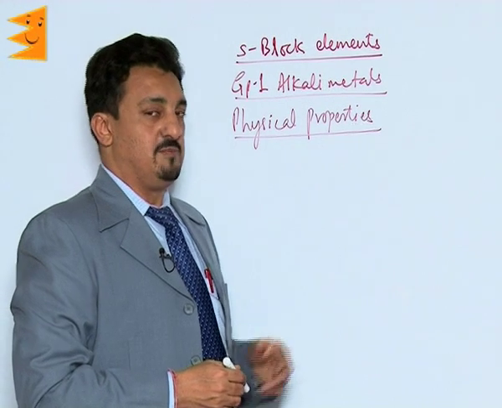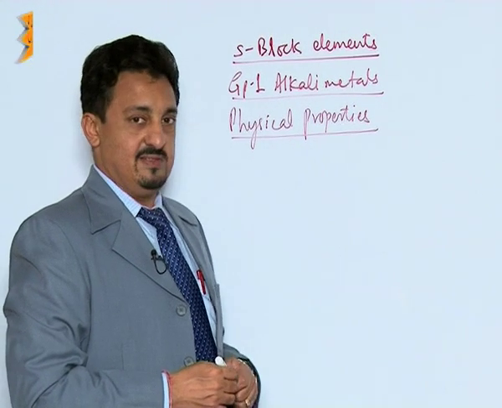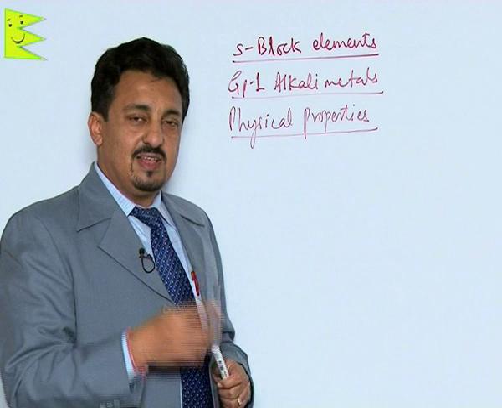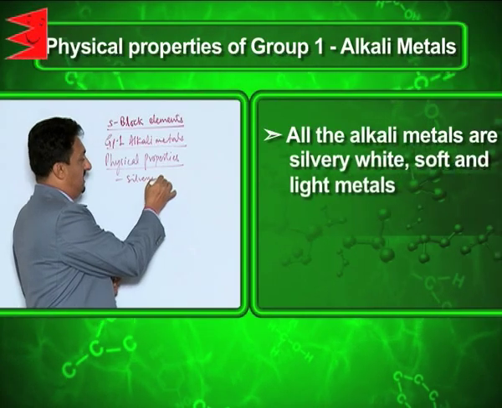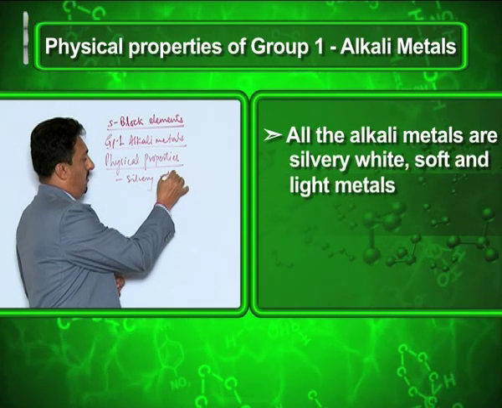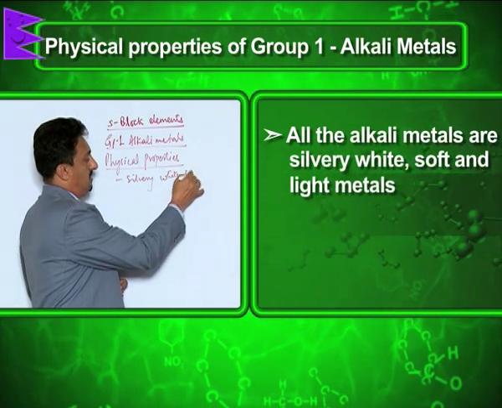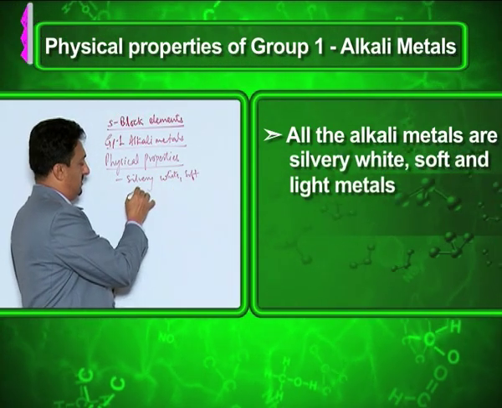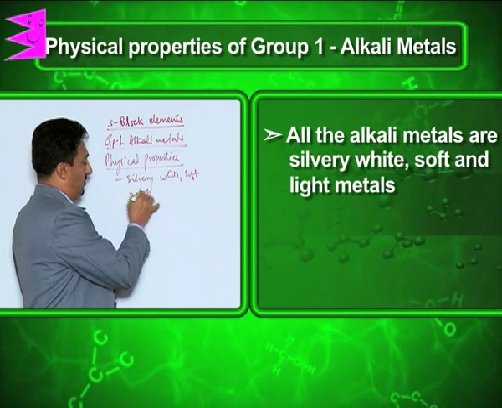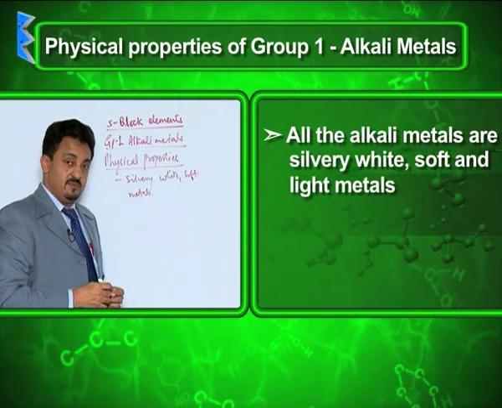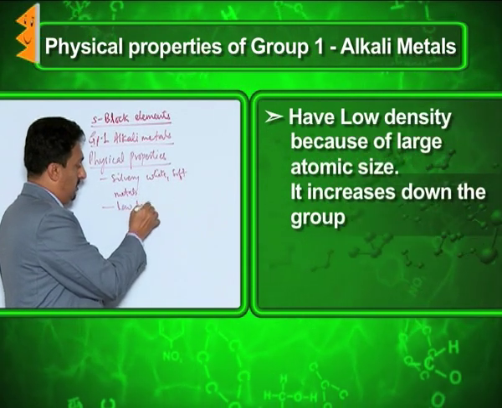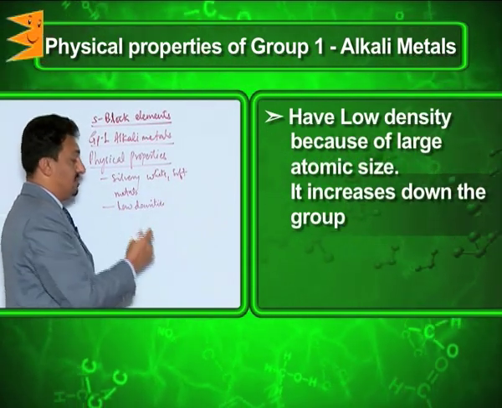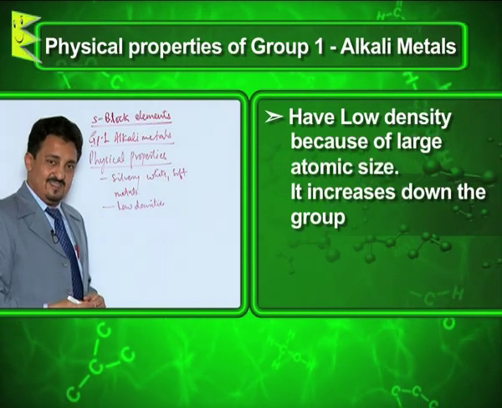Now let us see the physical properties of alkali metals. All alkali metals are silvery white, soft metals. Remember, they have very low densities due to their very large atomic sizes.